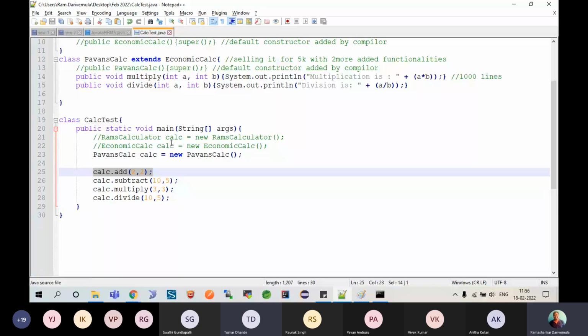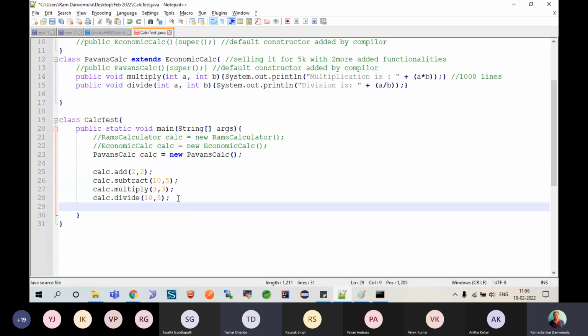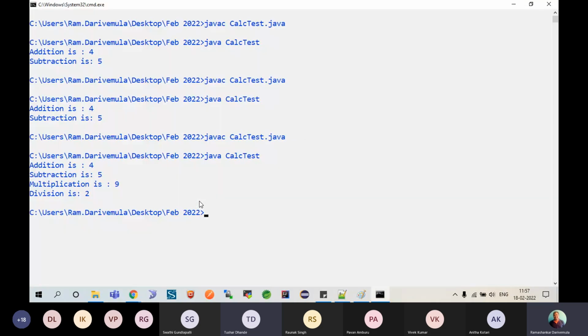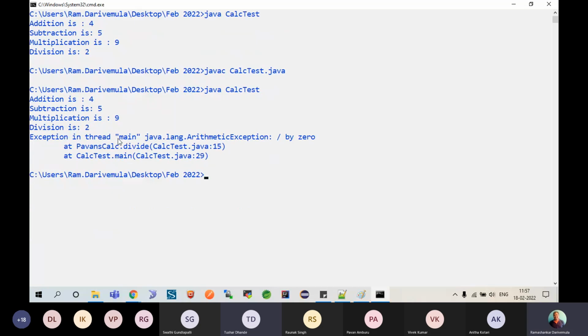Okay, let's say for example the division is really good, but with one small bug in it. If somebody supplies the denominator as 0, you know that any number cannot be divided by 0. It leads to an infinity value, which cannot be held by our RAM stack and all. So it leads to a stack overflow error. That's why Java stops that and says there is a divide by 0 exception. So let's see that. You recompile this program, no problem at all. And when you run the program, it actually leads to something called an arithmetic exception: divide by 0.